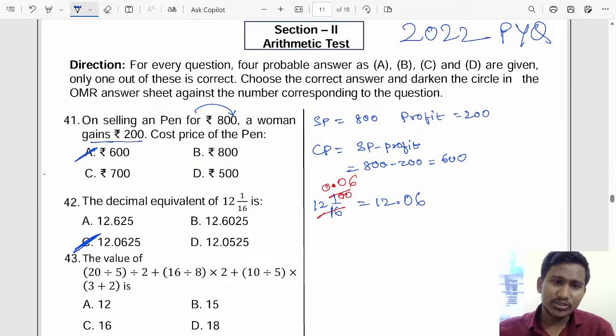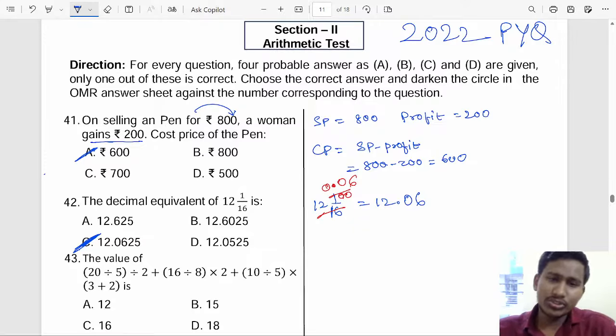Okay, good. Now solve the 43rd question. I will give a minute and tell me the answer.